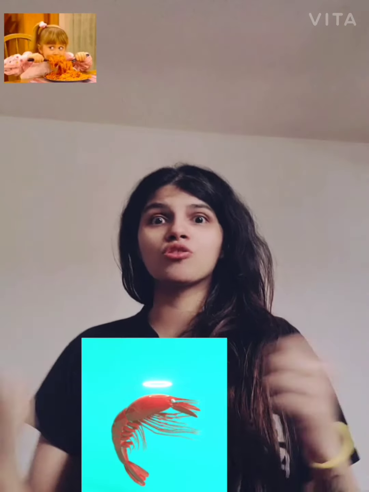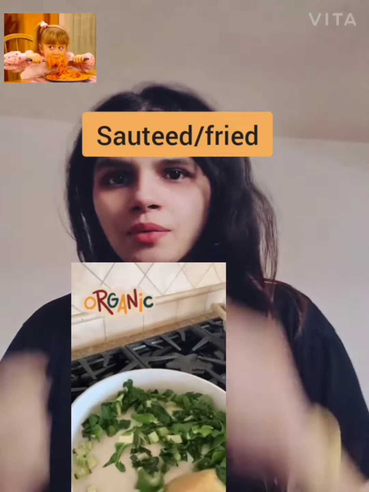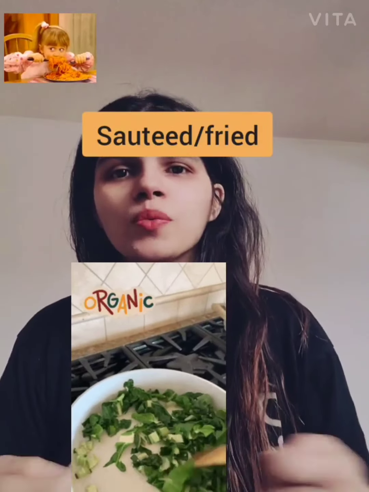So that's your seafood. When you saute or fry something, that means you're cooking something in oil. You saute vegetables: you have oil, you put other things, then you put vegetables and mix them. It's saute, not sorting. Sorting means you differentiate things on the basis of categories. It's saute, right?